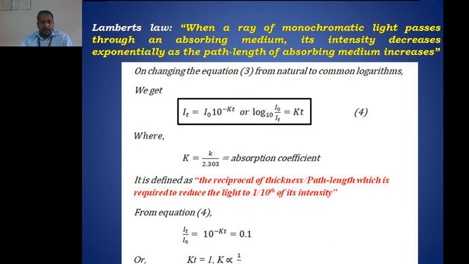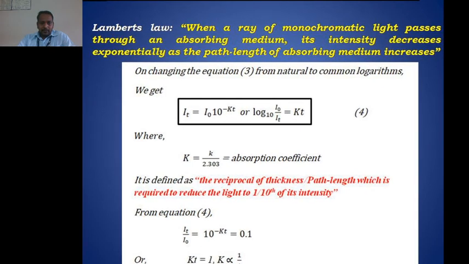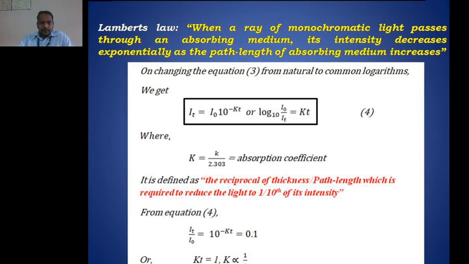That means the intensity of transmitted light should be 1/10 of the intensity of incident light, right? At that time the value of thickness is called, simply, the absorption coefficient.